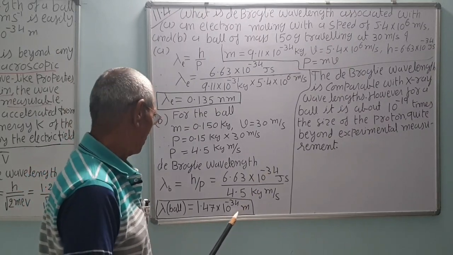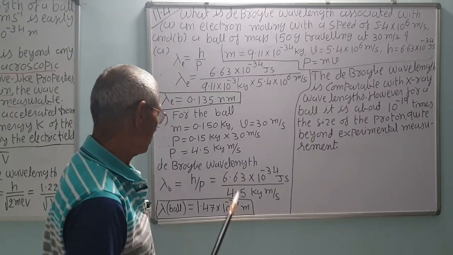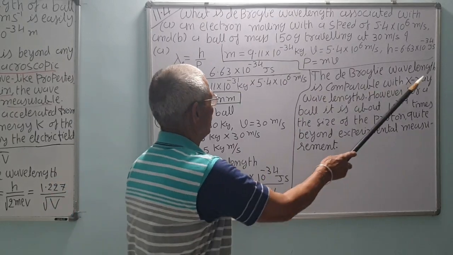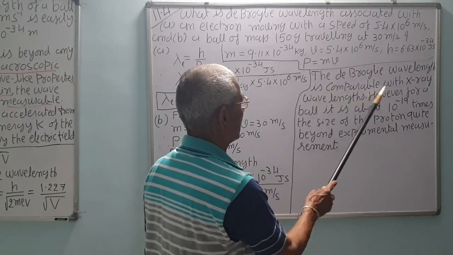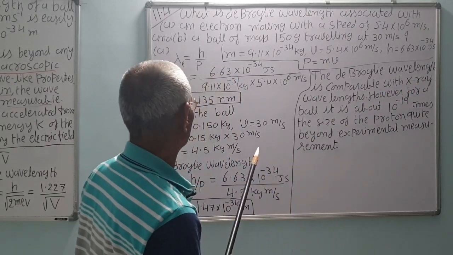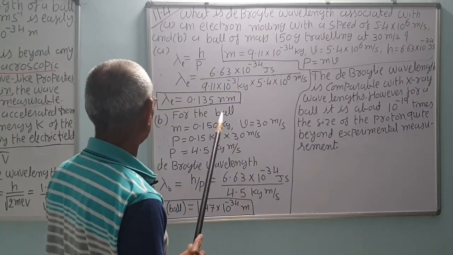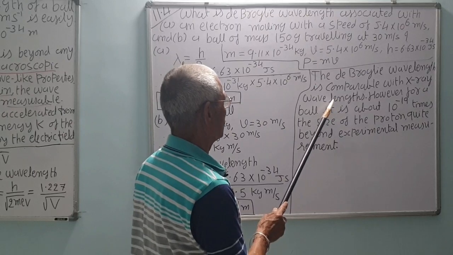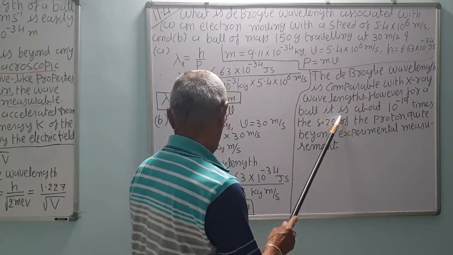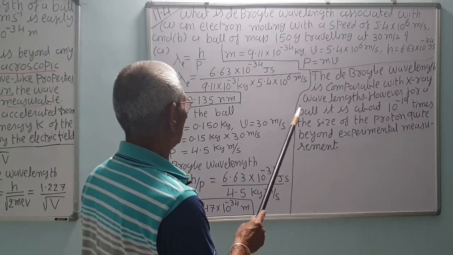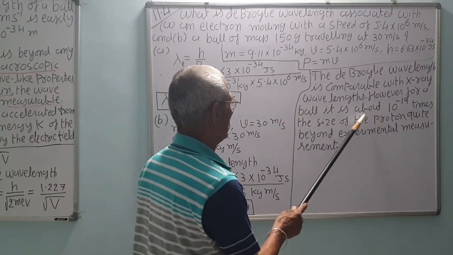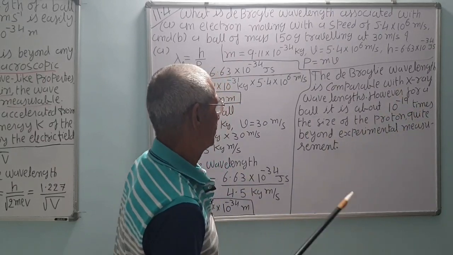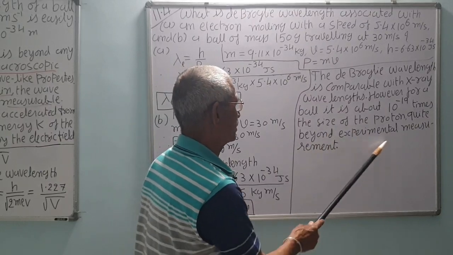This is a very small wavelength. So macroscopic objects generally do not show the wave associated with them, because it is a very small wavelength, correct. The de Broglie wavelength is comparable with X-rays in the case of electrons. However, for a ball it is about 10 raised to minus 19 times the size of the proton, quite beyond experimental measurement.